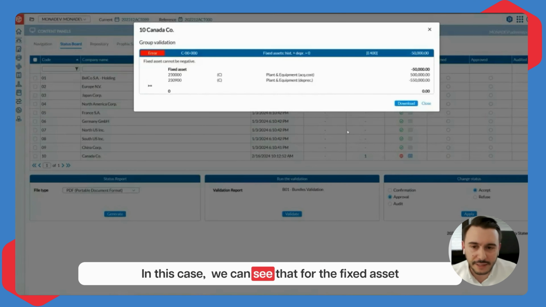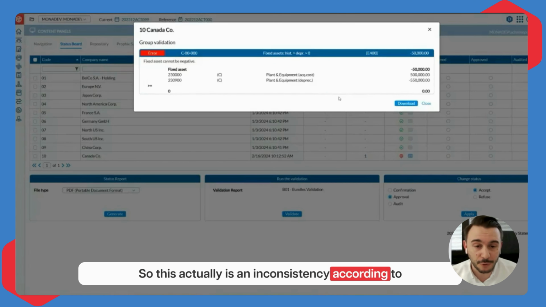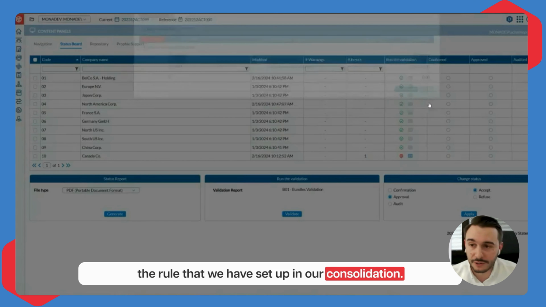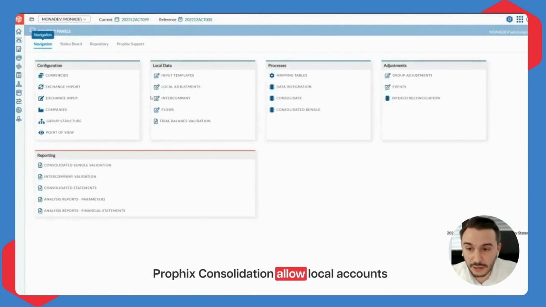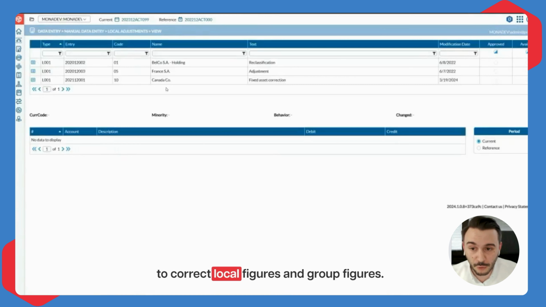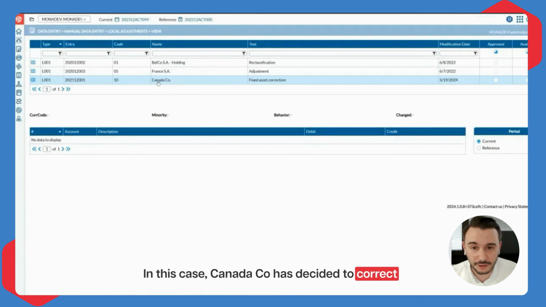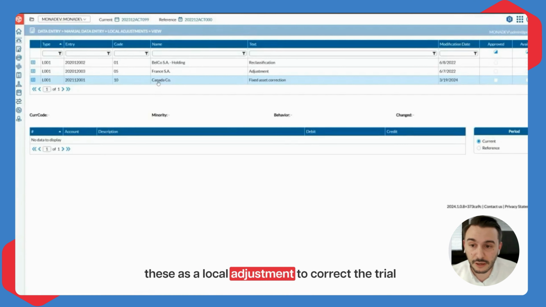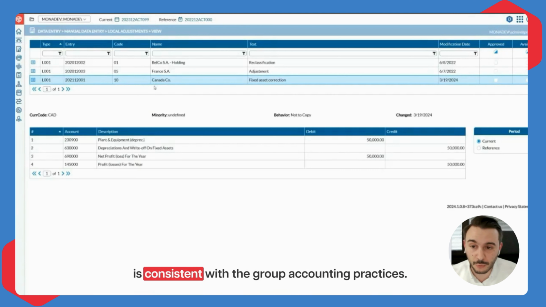In this case, we can see that for the fixed asset account, the accumulated depreciation is a greater value than our acquisition cost. So this is an inconsistency according to the rule that we have set up in our consolidation. Prophix consolidation allows local accountants as well as consolidators to book adjustments to correct local figures and group figures. In this case, Canada Co has decided to correct this with a local adjustment to correct the trial balance, making sure that Canada's trial balance is consistent with the group accounting practices.